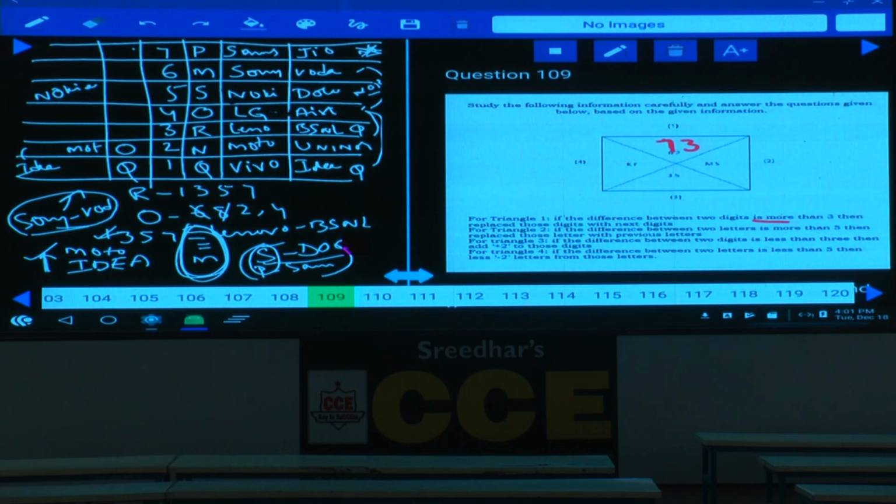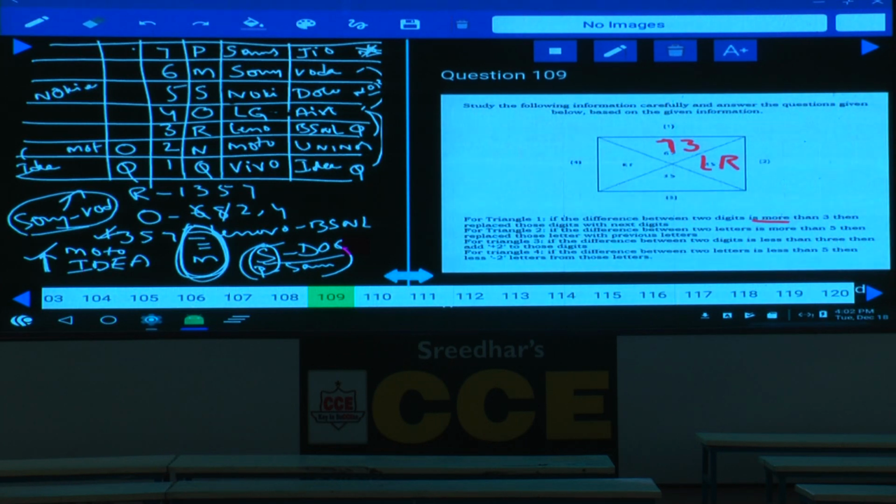Then coming to triangle 2, the difference between 2 letters is more than 5. M and S. What is the value of M? M is 13, S is 19. The difference between these two is 6. This 6 is more than 5, and these letters should be replaced with the previous letter. The previous letter to M is L, and for S its previous letter is R. L, R. Done with this?